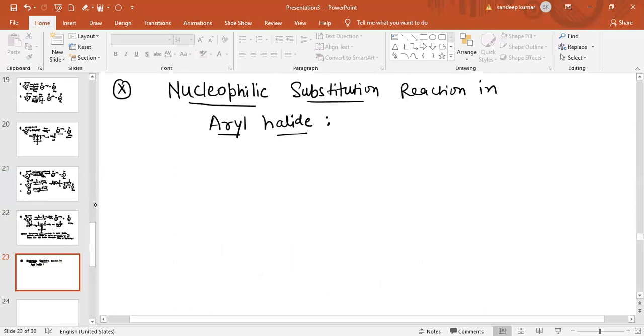What is an aryl halide? You can easily see an aryl halide is basically this compound. This is the resonance double bonded carbon atom. This is the halogen atom, with a lone pair of electrons on this chlorine.